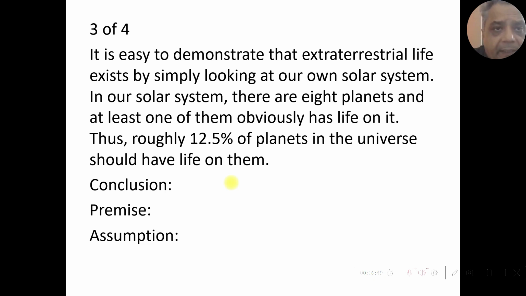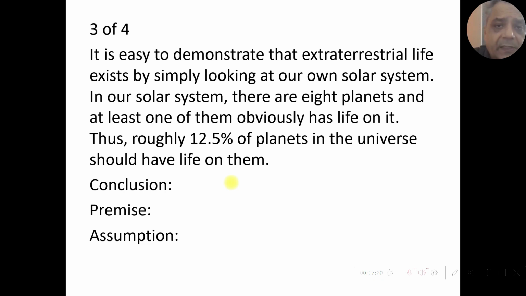Next argument: it is easy to demonstrate that extraterrestrial life exists by simply looking at our own solar system. In our solar system there are 8 planets, and at least one of them obviously has life on it. Thus roughly 12.5% of planets in the universe should have life on them. So here the conclusion is obvious from the word thus. Therefore the conclusion is roughly 12.5% of planets in the universe should have life on them.